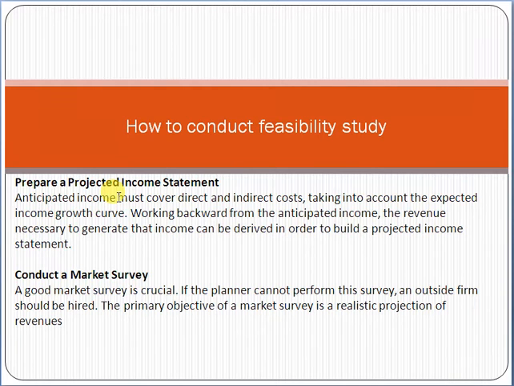So you have to make some sort of basic level projected income statement. Okay, then you have to do the market survey. Market survey means that, for example, you are going to launch a new product and you have to do the feasibility study for that, so you have to study the market. A good market survey is crucial. If the planner cannot perform this survey, an outside firm should be hired. So you have to study the market in which you are going to launch your product: how many competitors are there, what are their prices, how they are conducting business, how they are reaching their customers. You have to do all the market survey before launching the product.